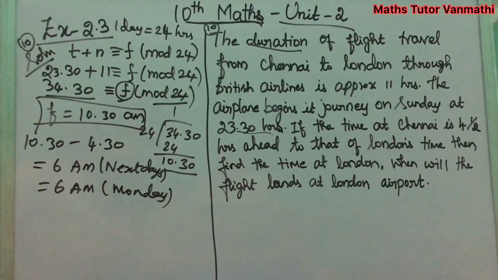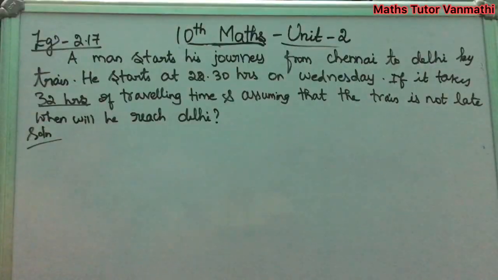Next is your example problem. A man starts his journey from Chennai to Delhi by train. He starts at 22.30 hours on Wednesday. If it takes 32 hours of travelling time and assuming that the train is not late, when will he reach Delhi? The given example question is